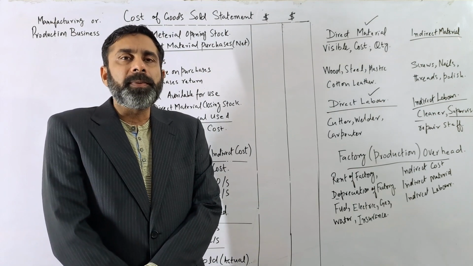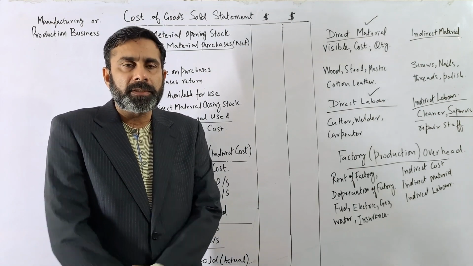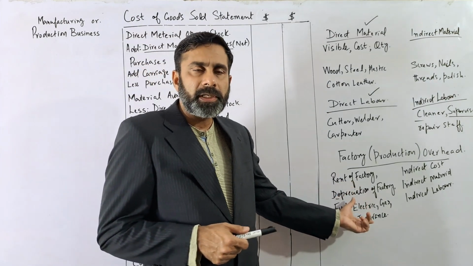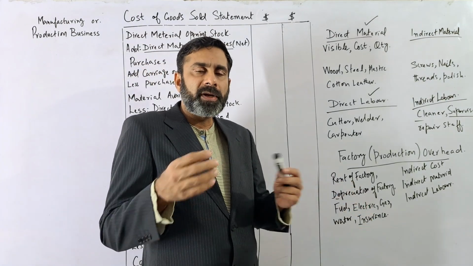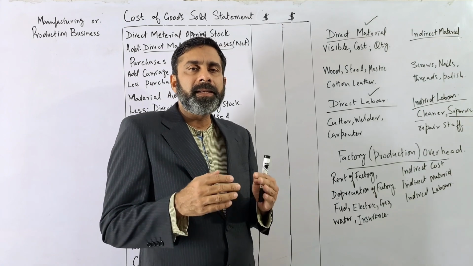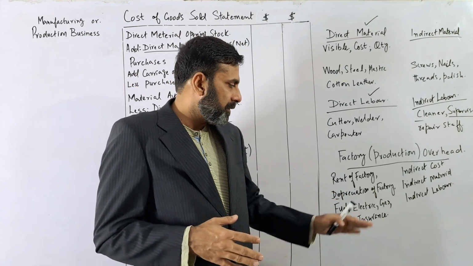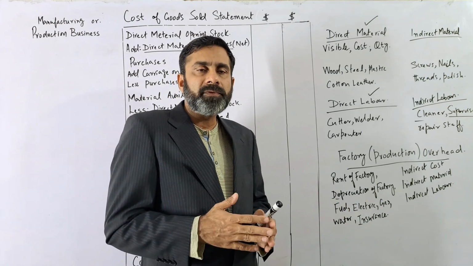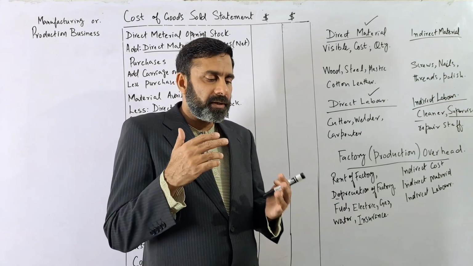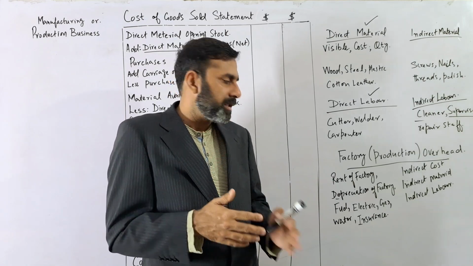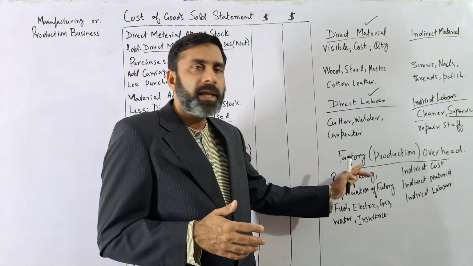For example, if there is repair and maintenance cost, it will be part of what? Part of the factory overhead. If the workers need insurance, the cost of the insurance of the workers will be there. So the insurance of the machines, insurance of the factory, insurance of the laborers working there, all will be considered in the factory overhead.